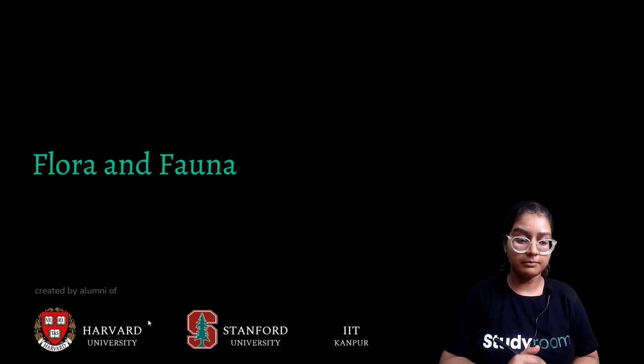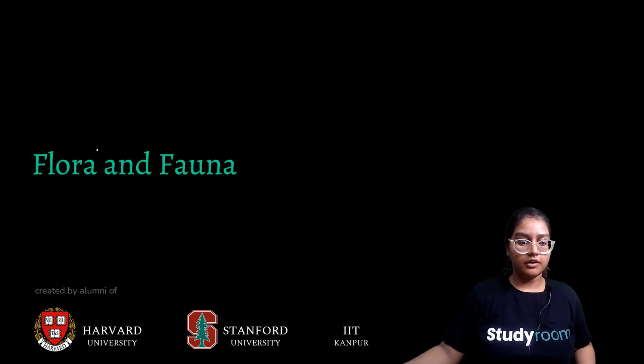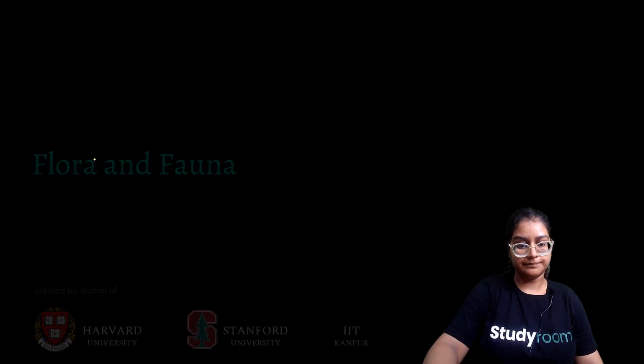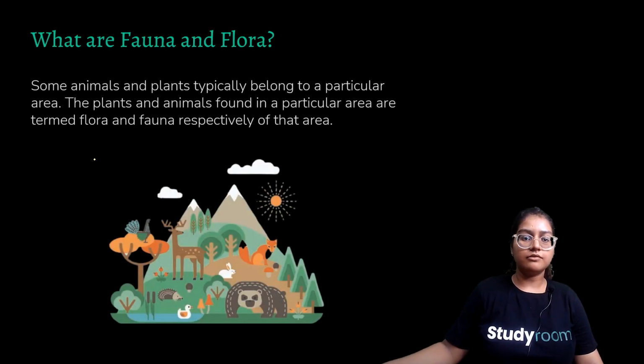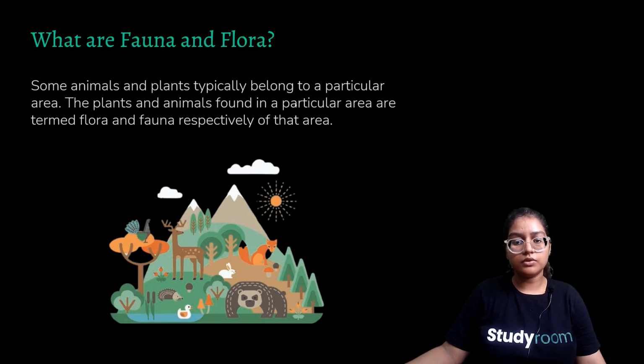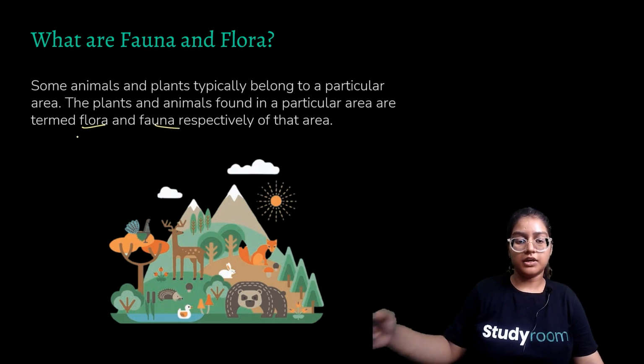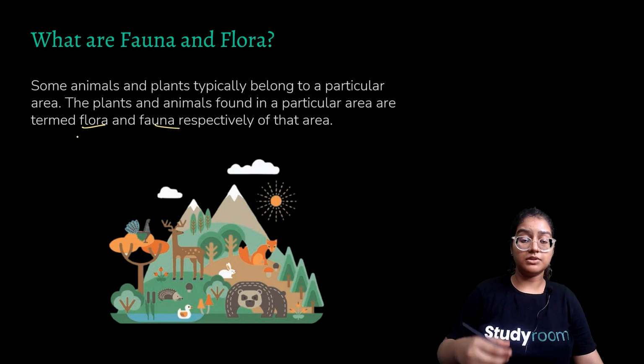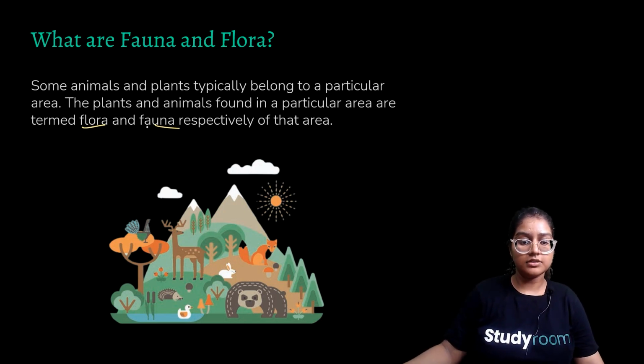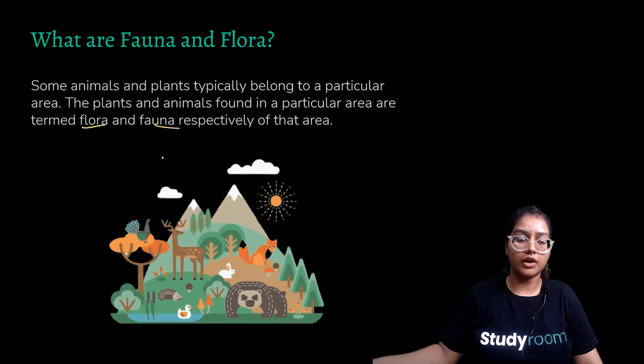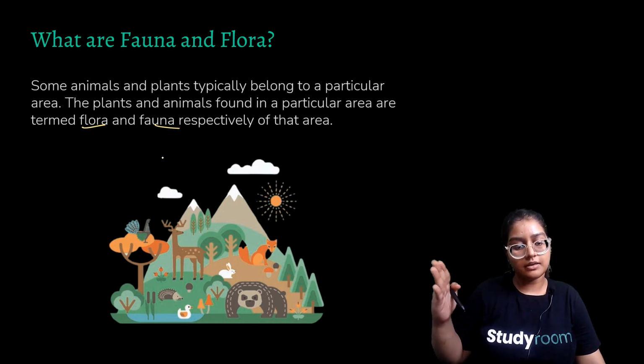So today we'll be learning about flora and fauna. Flora are plants and fauna are animals. What are fauna and flora? Some animals and plants typically belong to a particular area. The plants and animals found in a particular area are called flora and fauna. So plants of a particular area are flora, and animals of a particular area are fauna. You can remember it by L for plants, A for animals. So these are flora and fauna, plants and animals.